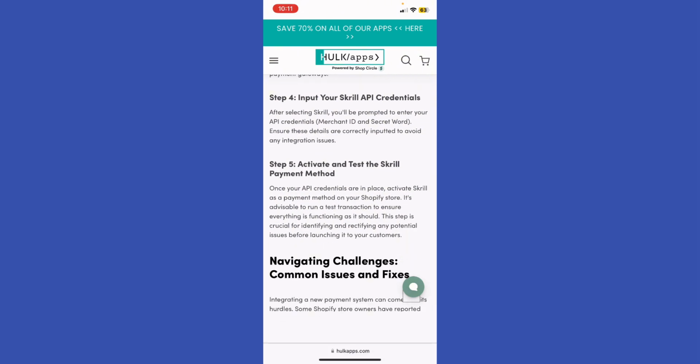4, input your Skrill API credentials. After selecting Skrill, you'll be prompted to enter your API credentials, merchant ID, and secret word. Ensure these details are correctly inputted to avoid any integration issues.